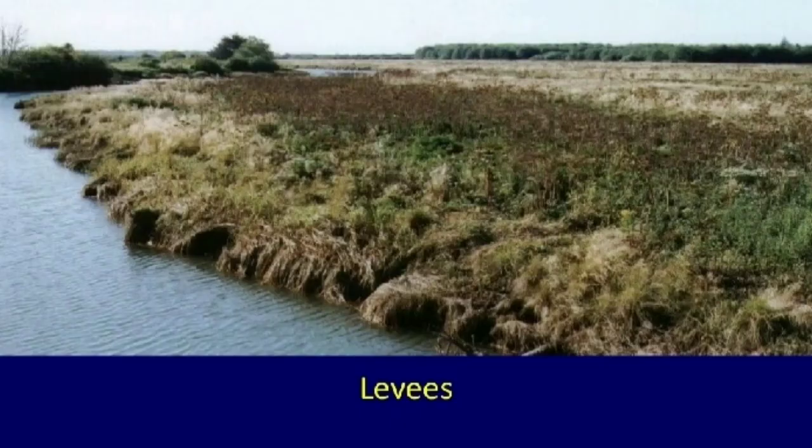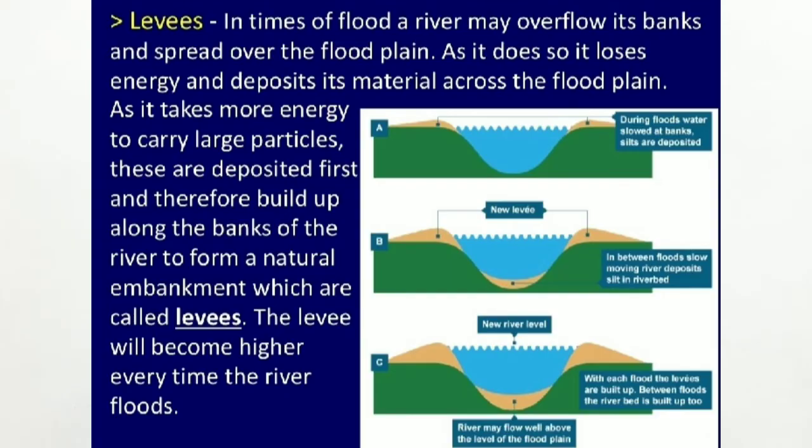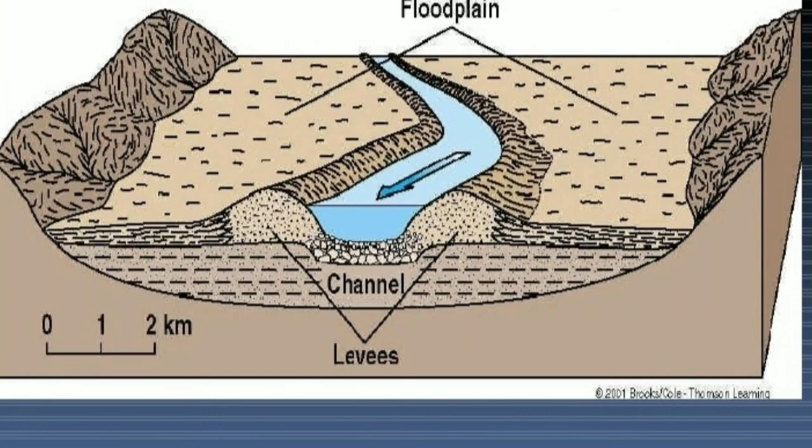Next depositional feature is levees. Levees is basically the raised river banks. During floods, when the river water flows above the river banks, then sediments which are carried by the river are deposited onto its banks, which results in the raising of the landform which are near to the banks. This is basically known as levees. Average height of levees is basically 10 meters.